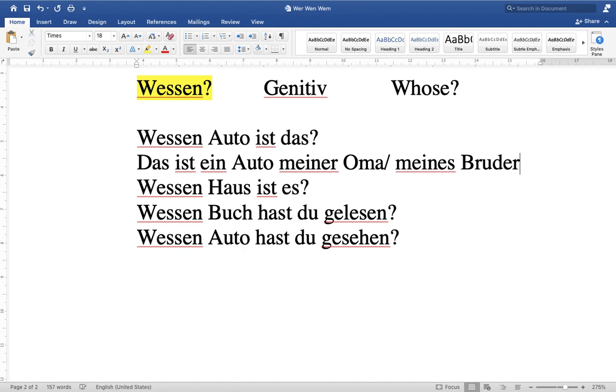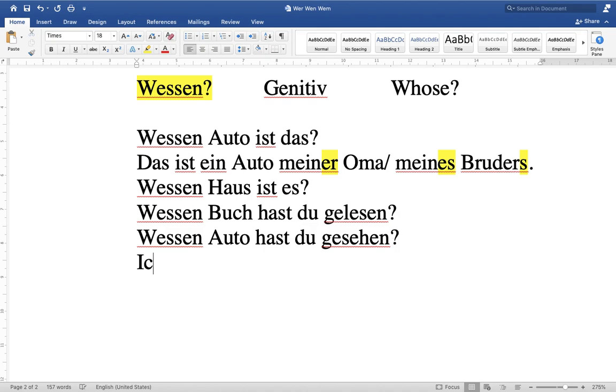This is the car of my brother, of my Oma. In genitive, you remember, der changes into des, so we put the ending: meines Bruders, with an extra s for masculine and neuter. Wessen Haus ist das? Whose house is this? Wessen Buch hast du gelesen? Whose book have you read? Wessen Auto hast du gesehen? Whose car have you seen?